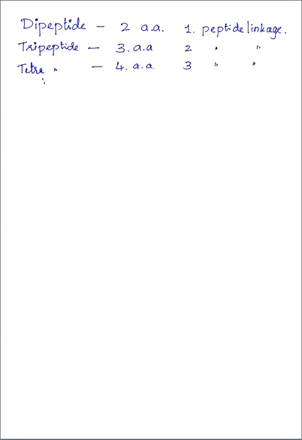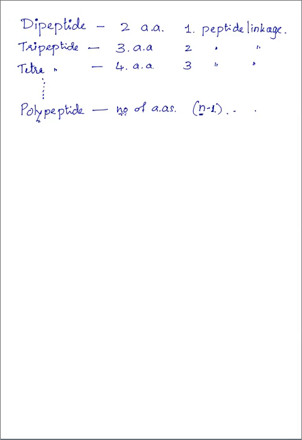Like that, pentapeptide, hexapeptide, heptapeptide, it continues. And if the number of amino acids is more, then it is called a polypeptide. A polypeptide contains a large number of amino acids. And how many peptide linkages are there? It is n minus 1, where n is the number of amino acids. So n minus 1 peptide linkages are present in that polypeptide.